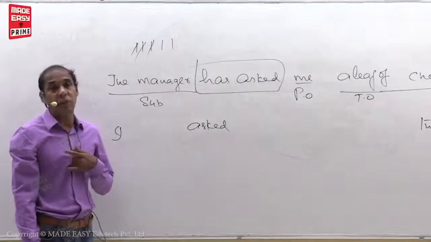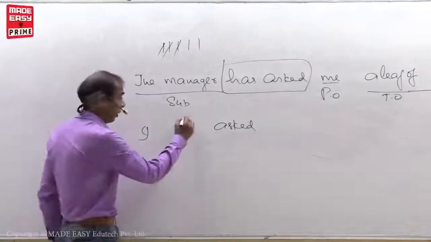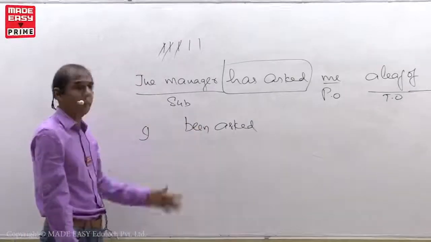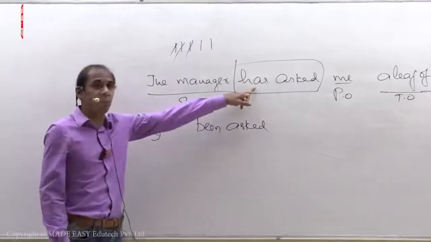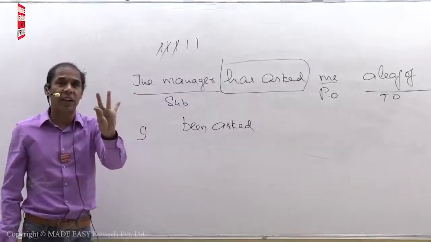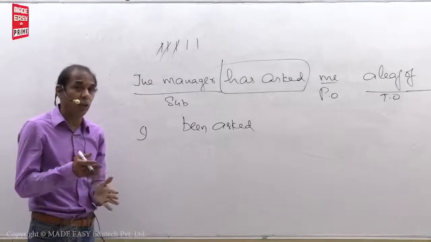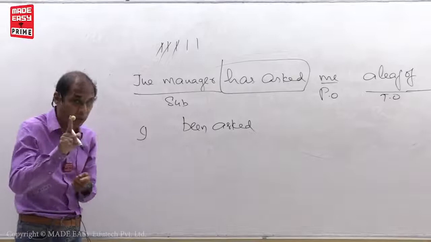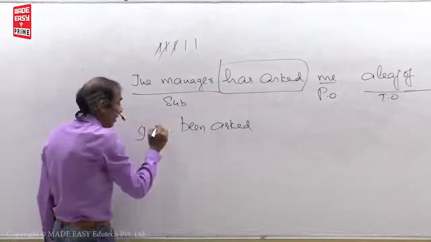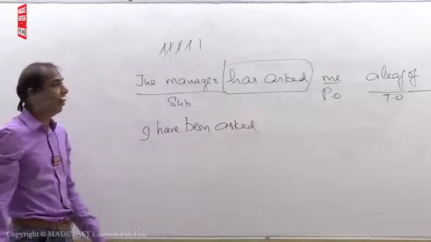When the sentence is in present perfect tense, what is the B form we have to use? Been. Right. Next, here you have to change has, because has is used with he, she, it. Have is used with I, we, you, they. I explained you earlier. Do you remember? So here the object is I, so has changes like have.